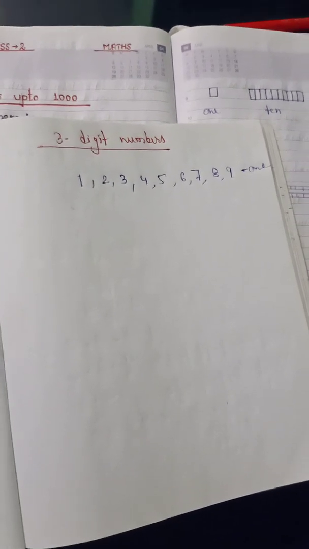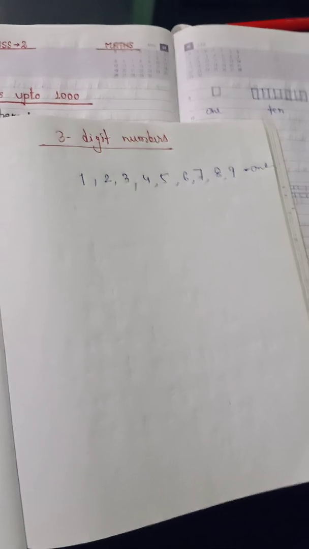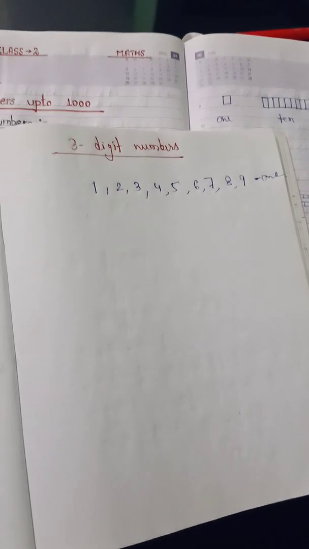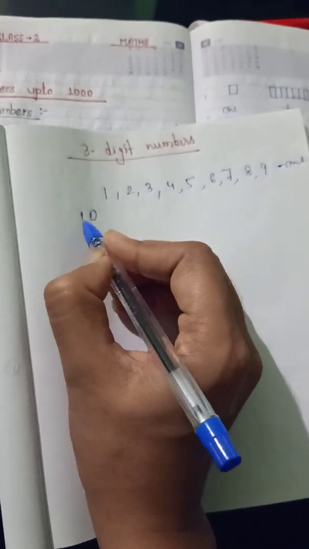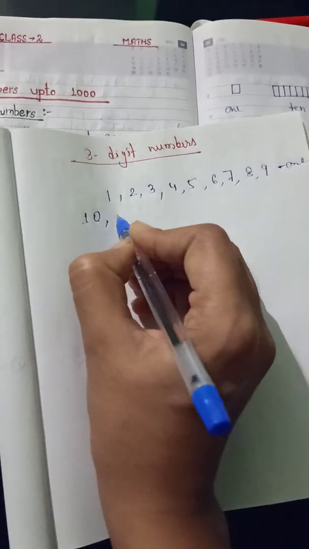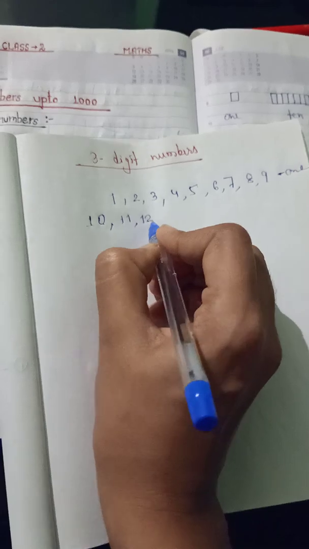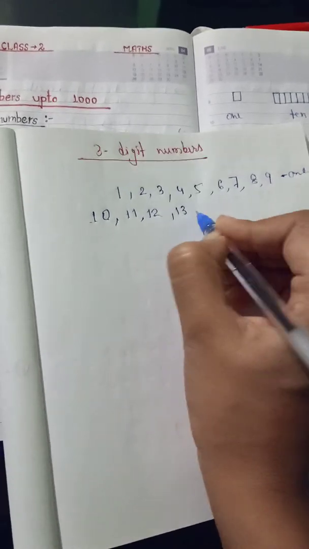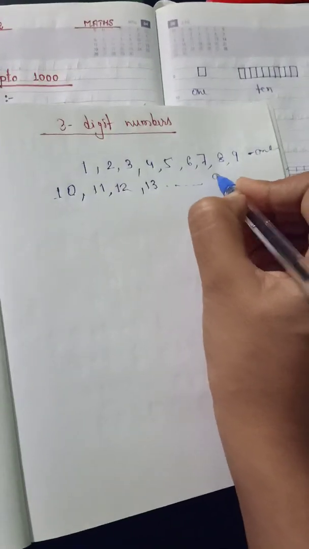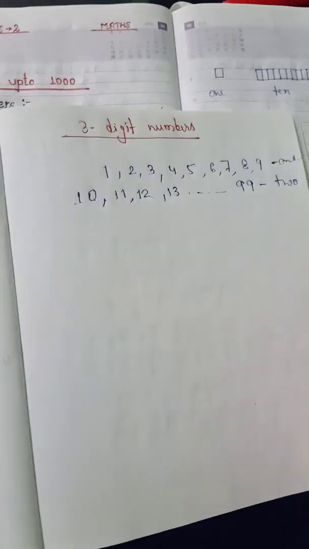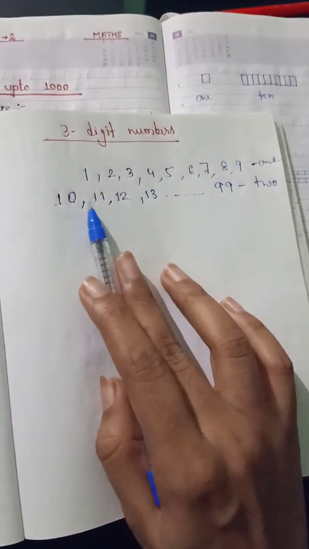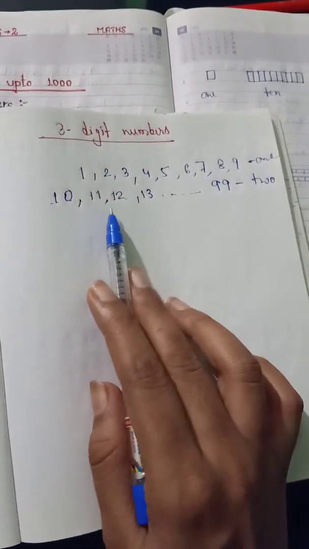Numbers which have 2 digits in each number come under 2-digit numbers. The numbers start from 10. How many digits are here? 1 and 2. So it starts from 10, 11, 12, 13, and so on up to 99. These numbers come under 2-digit numbers. In a 1-digit number there is only 1 digit in each number. In a 2-digit number there are 2 digits in each number.